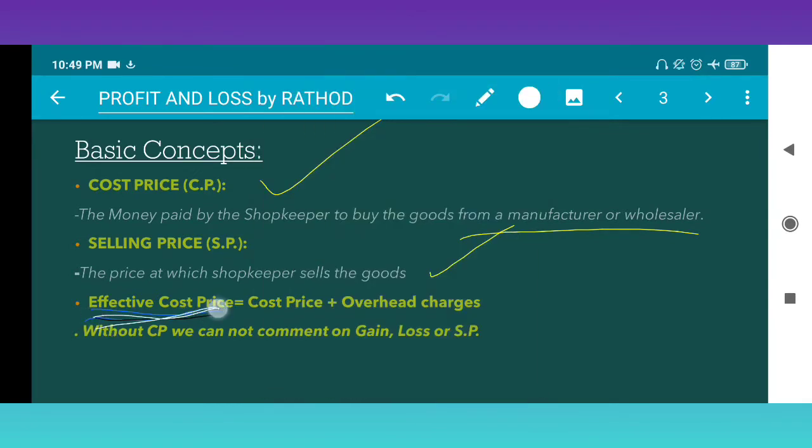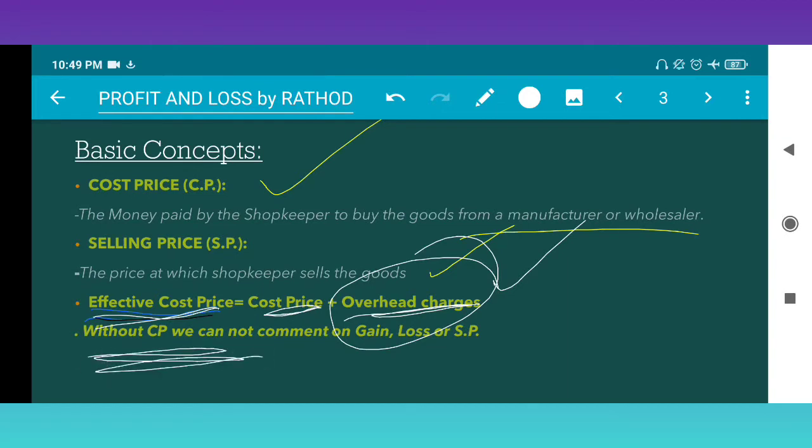Effective price means cost price plus overhead charges. Suppose any goods need transportation or labor; all the labor charges and transportation charges come under overhead charges, right? Very important one: without CP we can't comment on gain or loss.